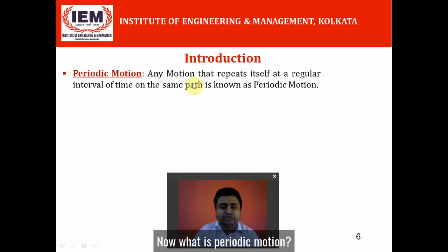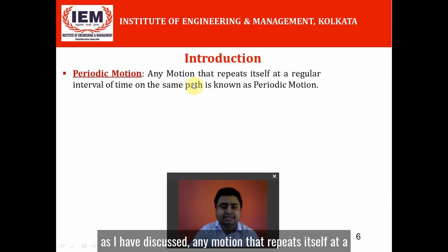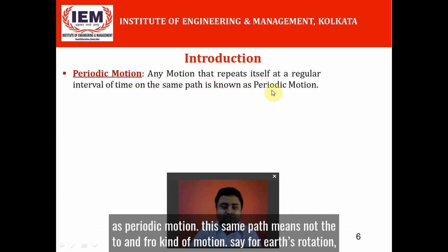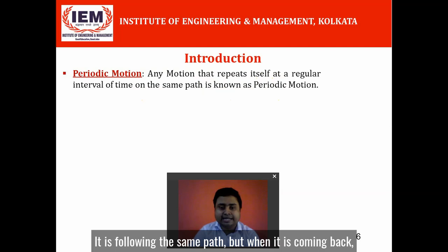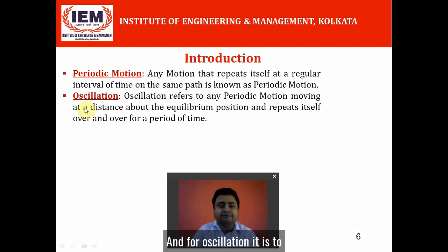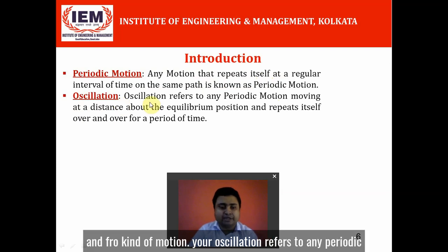Now what is periodic motion? As I have discussed, any motion that repeats itself at a regular interval of time on the same path is known as periodic motion. This same path does not mean the to and fro kind of motion. Say for Earth's rotation, it is following the same path, but when it is coming back, it is not following the previous one. It takes to go to the second position. And for oscillation, it is a to and fro kind of motion.